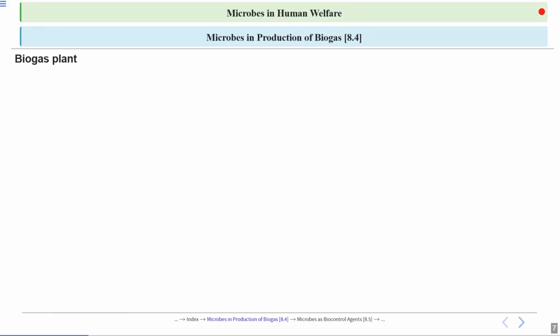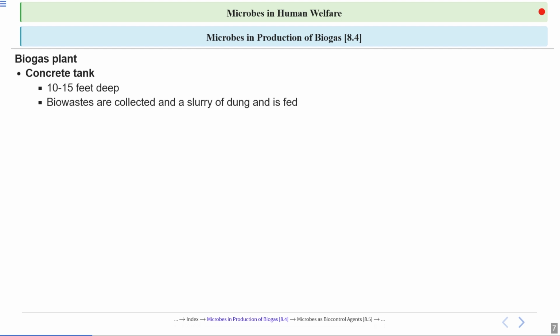Let's talk about the biogas plant. The first component is the concrete tank. It is 10 to 15 feet deep. Then the bio waste is collected and a slurry of dung is fed into this concrete tank. Clear? So what is added in this concrete tank? All the bio waste and a slurry of dung, because the dung consists of these microorganisms, these methanogens.